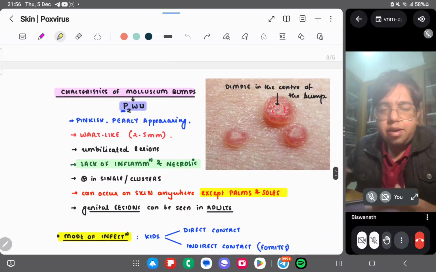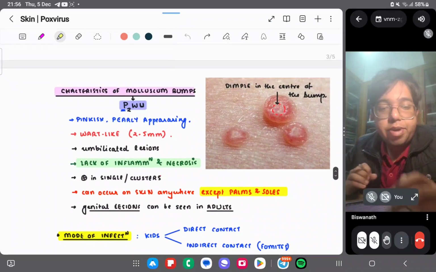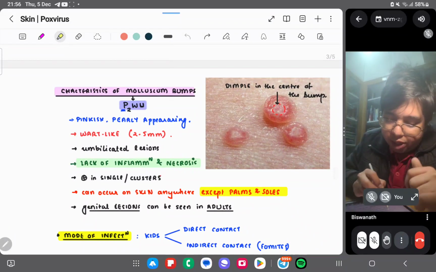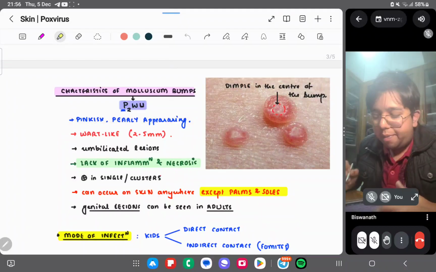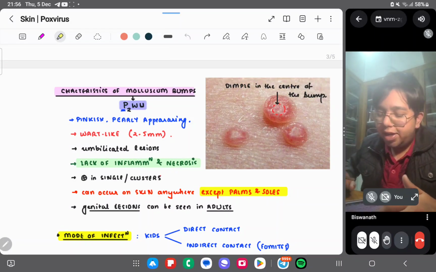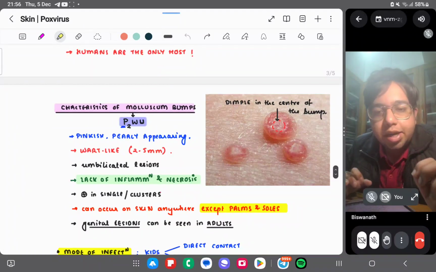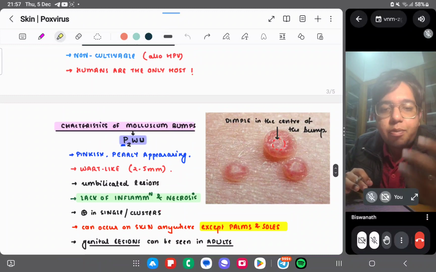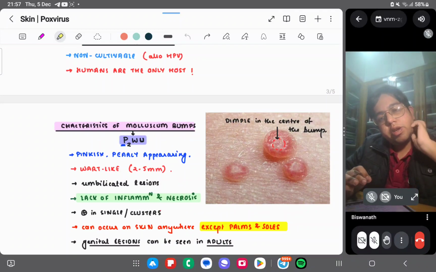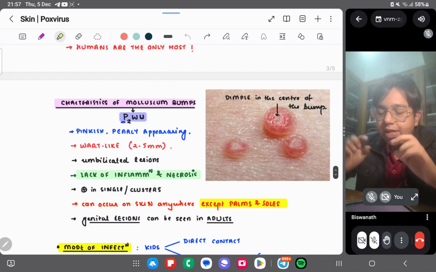If you don't have an idea of mnemonics, then you can just remember it in a sequence. So you can have pinkish pearly appearing lesions. You can just register this diagram in your memory, and then you can visualize how the lesions are going to occur in molluscum contagiosum. Molluscum means mollusca, which we have read in the animal kingdom. So molluscum contagiosum virus causes soft lesions.